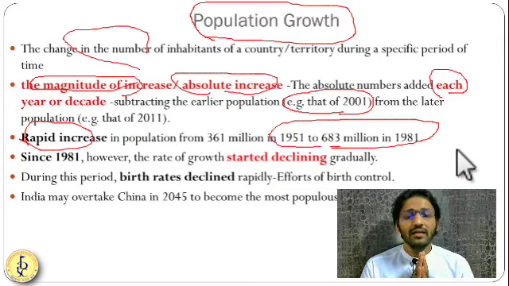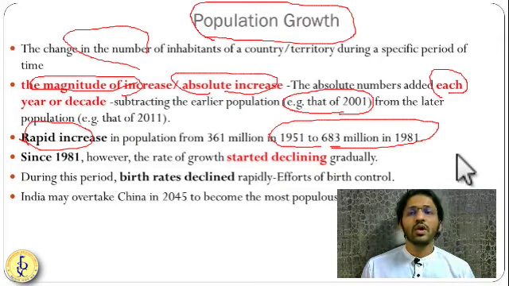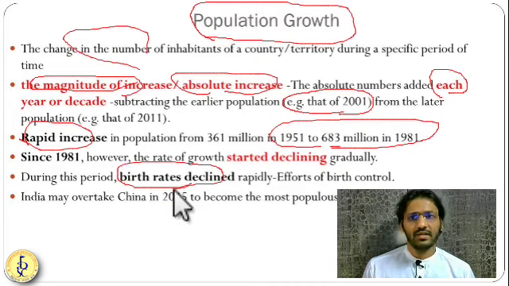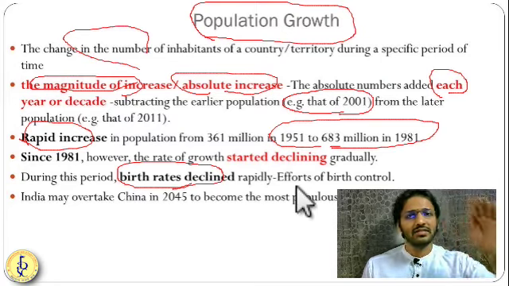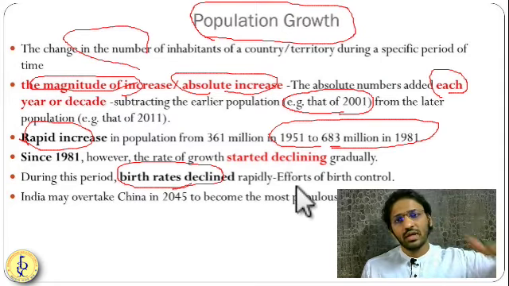Then after 1981 it started slowly declining. What happened here? The birth rate started declining since 1981. This is the reason why population growth started declining. Now the birth rate is slowly declining.